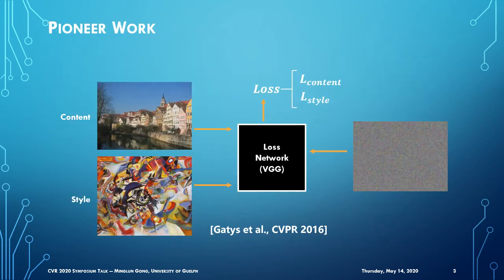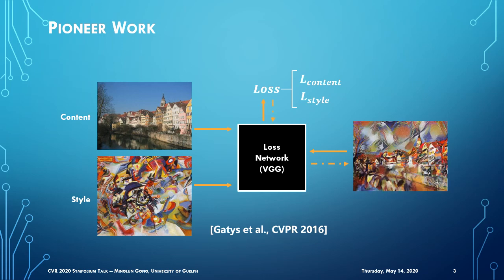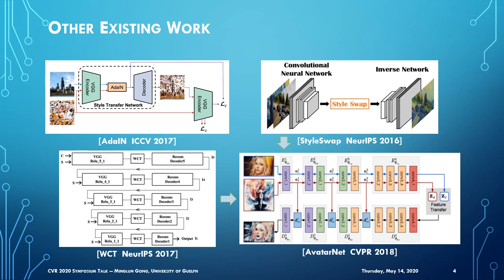The pioneer work in this area was developed by Gatys et al. in 2016. They demonstrated that multi-level feature statistics extracted from a pre-trained CNN model can be used to separate content and style information, making it possible to combine content and style of arbitrary images. More algorithms were designed for this task afterward. Some are based on matching global statistical features, whereas others combine local and global style pattern transformations.